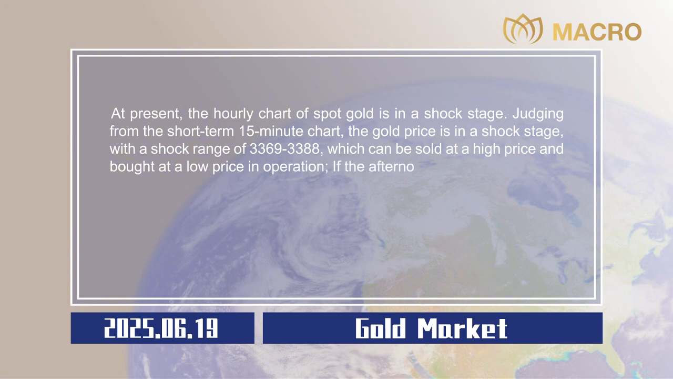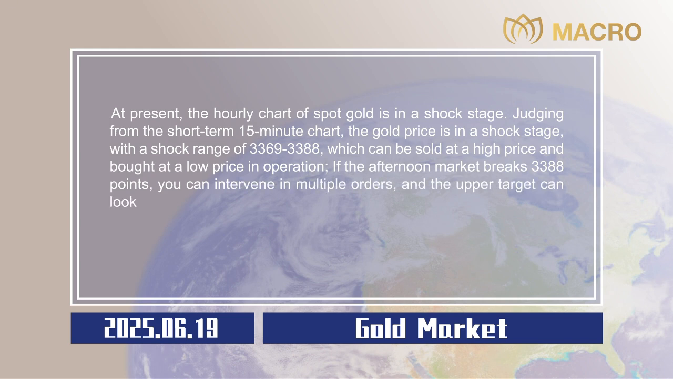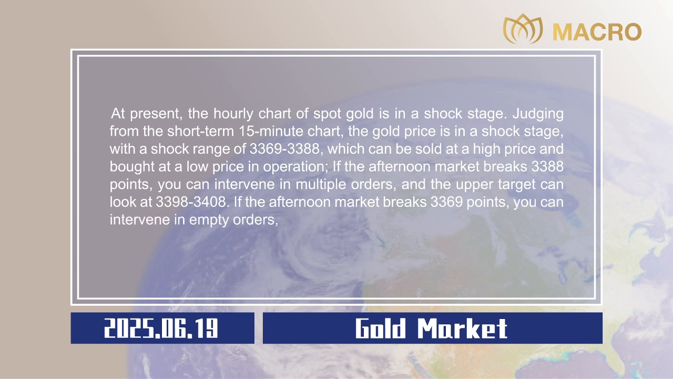If the afternoon market breaks 3,388 points, you can intervene in multiple orders, and the upper target can look at $3,398 to $3,408. If the afternoon market breaks 3,369 points, you can intervene in empty orders, and the lower target can look at $3,359 to $3,349. Stop losses are all $5.